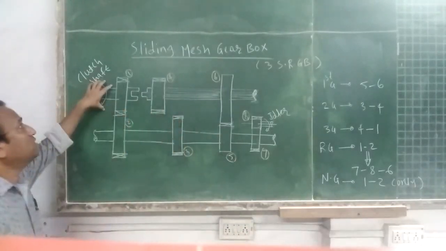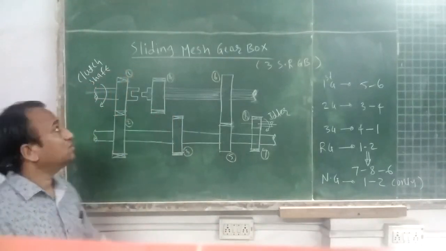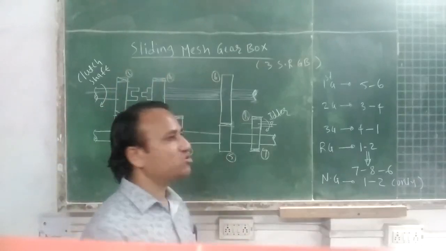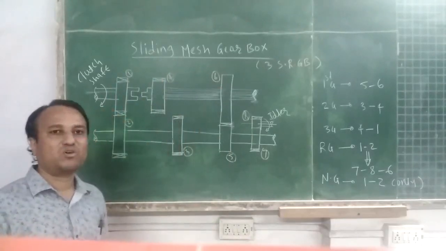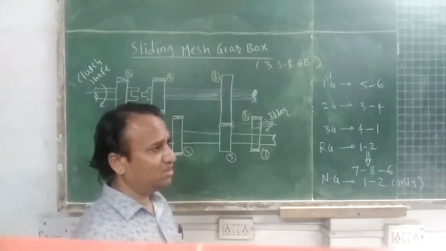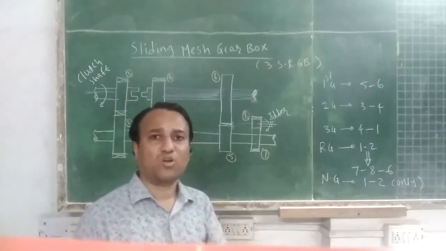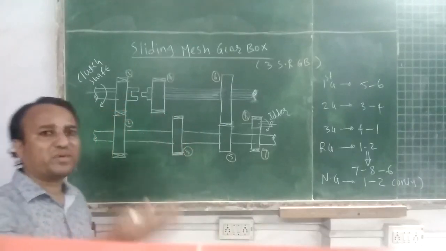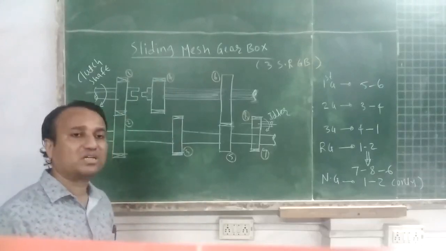Students, today we will discuss sliding mesh gearbox. So it is used in a manual transmission. So it is the first category of gearbox used in vehicles. Nowadays, obsolete one in vehicles. In recent times, this gearbox is not at all used. So certain modifications are done in sliding mesh. So that will be the constant mesh gearbox.